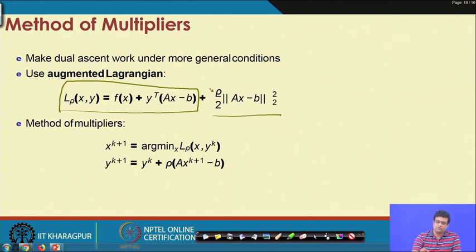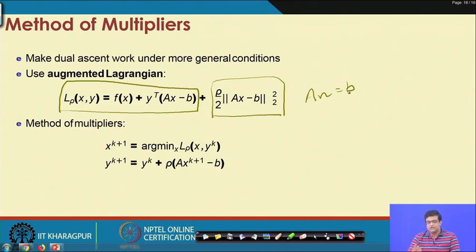Now, we add another penalty for the constraint violation, but this penalty is always positive, and this is (Ax minus b) whole square. So, if the constraints are violated, then this will always be positive. So, this will always drive the solution towards the solution where Ax is equal to b, which is the original constraint.